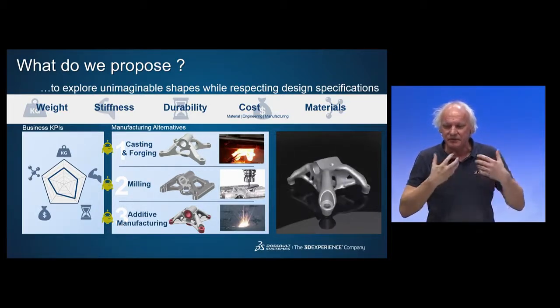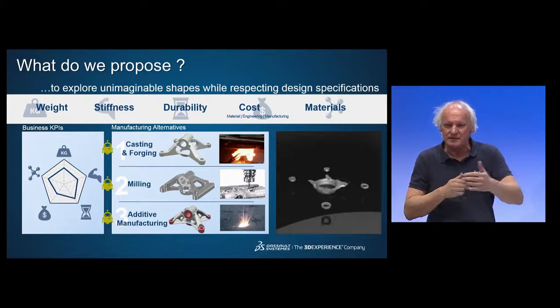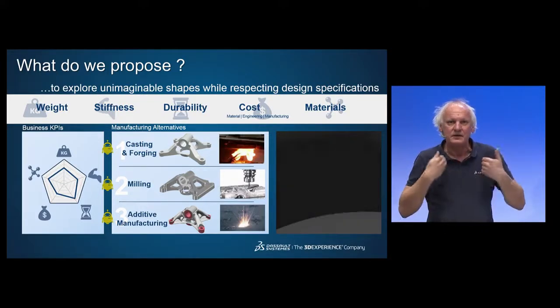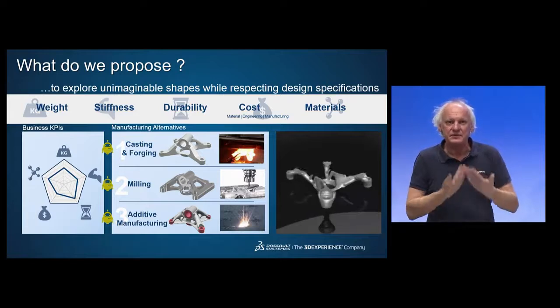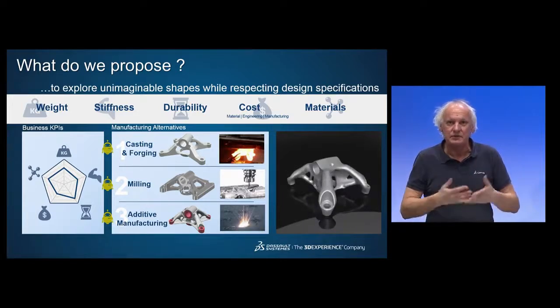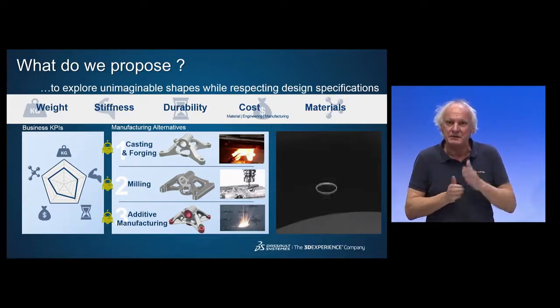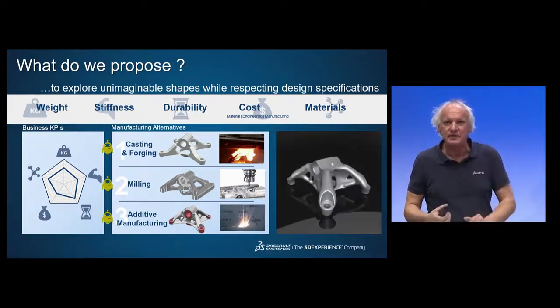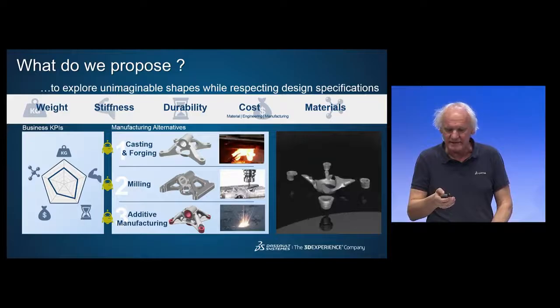So now, depending on your objectives, weight, stiffness, durability, cost, materials, CATIA will propose concepts. You select the manufacturing process you would like to use to actually produce the part, depending on how many parts you need to produce. And this is where cognitive augmented design enters the game. Let's follow the journey.